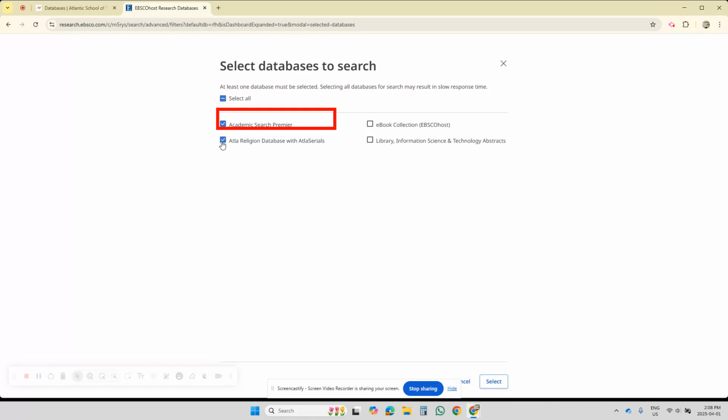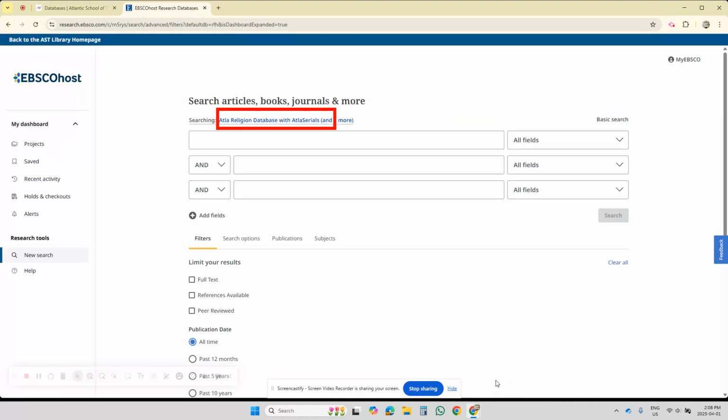When you search two databases, you're maximizing your results. If you don't search two, you're really limiting what you can get out of the databases. So I always recommend that you search the two full-text databases. And then to confirm your selection down here at the bottom, you'll see a select button. Select. All right, and you're brought back.